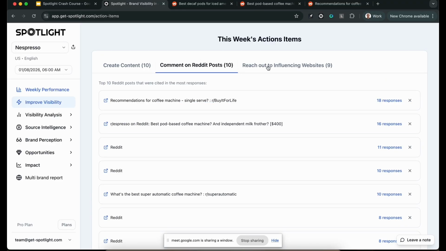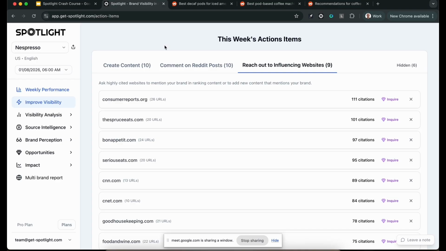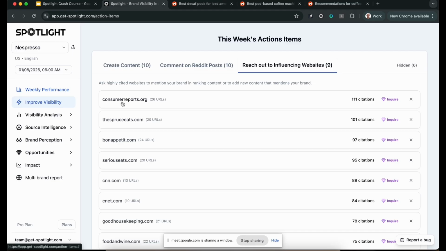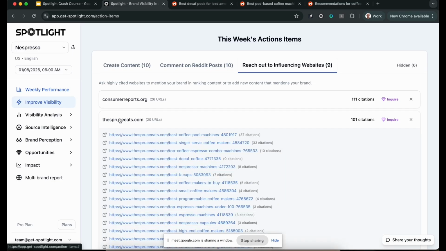Now, the third action item that we have here is reaching out to the most influencing websites. So we saw earlier the list of all the data sources that the models cite. And here we take the top domains that the models are citing. The idea here is to reach out to these websites, kind of like backlinks with SEO, but here it's kind of like back mentions or something. It's a new field that nobody has coined a name for yet, but essentially the idea is to reach out to these websites and see if they're willing to add a mention to your brand, or to speak more highly of you in an existing piece of content.